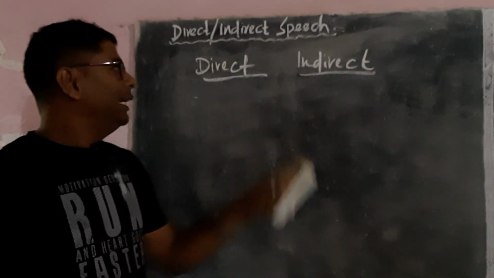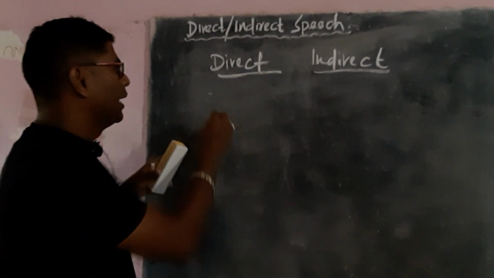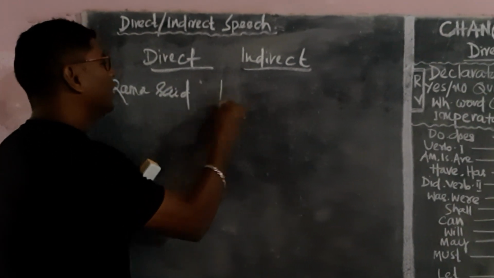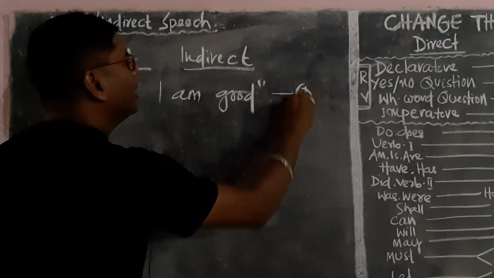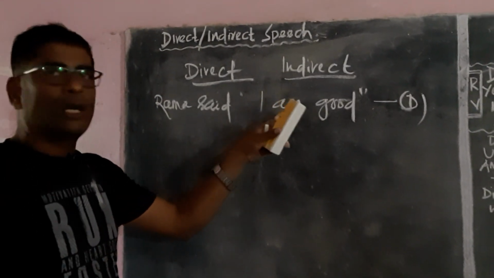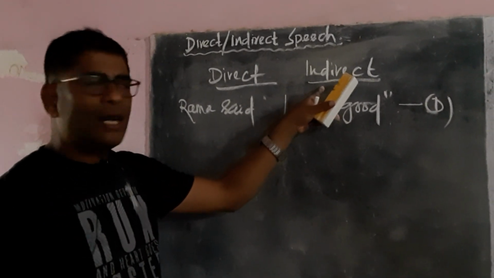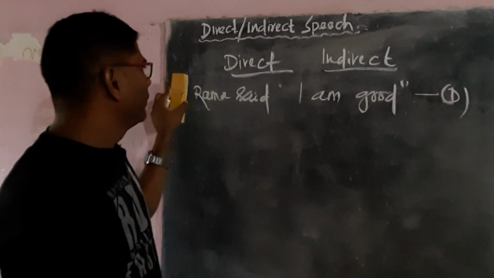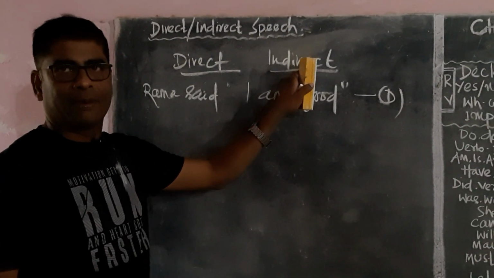There are two speeches, direct and indirect. In direct speech, we quote the original statement of a speaker, like Ramu said, I am good. This is direct speech because we quote the original statement of the speaker. In indirect speech, we should not quote the original statement. Then, in this rule, we have to change direct to indirect.